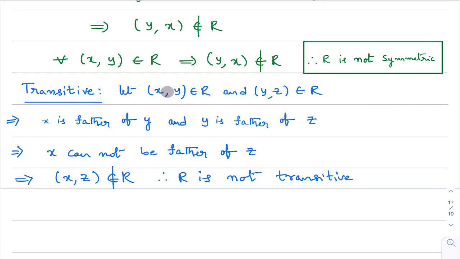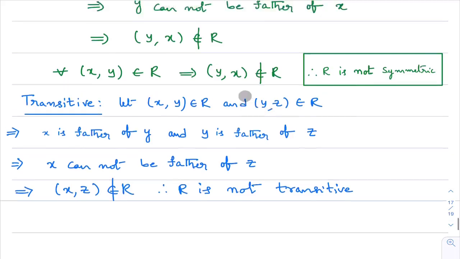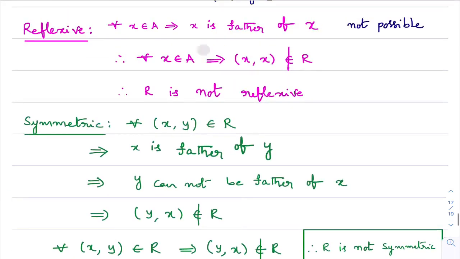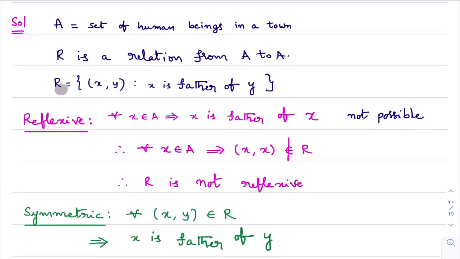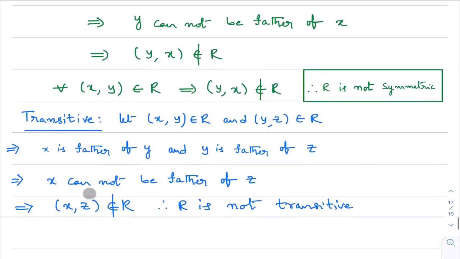So, first thing, it is possible for x comma y comma z. Then I am checking whether x comma z belongs to the relation or not. When x is father of z, then ordered pair x comma z belongs to this relation. But x is not father of z. So, we can say that ordered pair x comma z does not belong to this relation. From this, I can say that the given relation is not transitive. With this, all 9 bits in first question we completed.